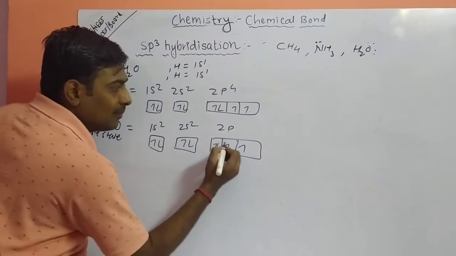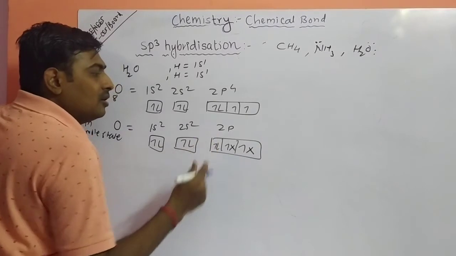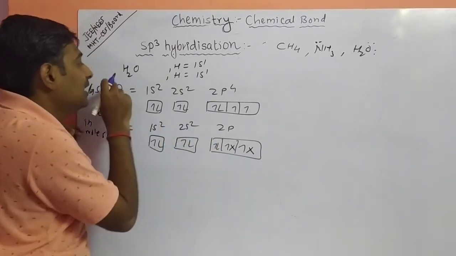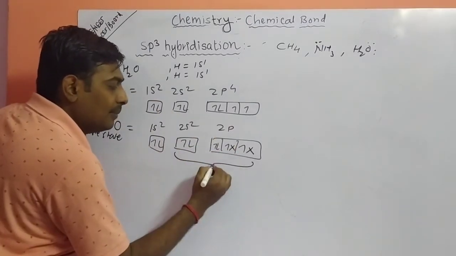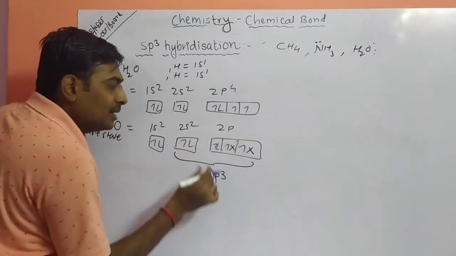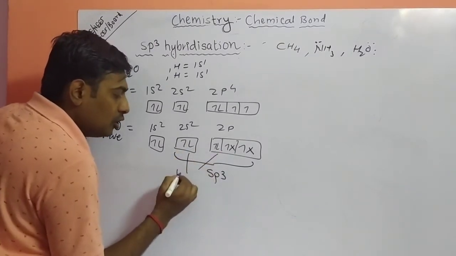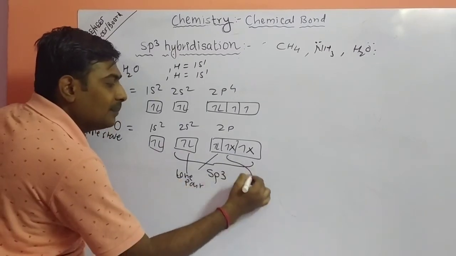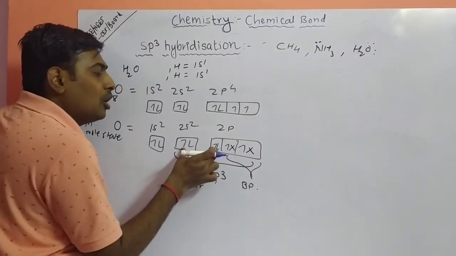But in the excited state, what happens? The first hydrogen and second hydrogen form a bond. So right now it is again sp3 hybridization. Why? Because it is again from the p block. These are your sp3 hybrid orbitals. But two of them do not take part in bonding, so this is your lone pair, and the other two take part in bonding, so this is your bond pair. So how many lone pairs? Two. How many bond pairs? Two.